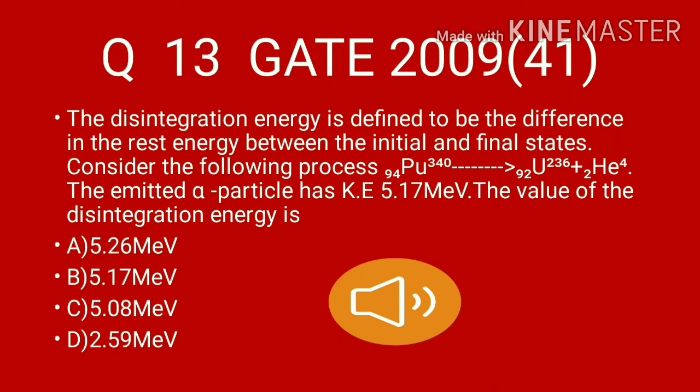Plutonium, atomic number 94, mass number 240, gives uranium 236 plus alpha particle. The emitted alpha particle has kinetic energy 5.17 mega electron volt. The value of the disintegration energy is A. 5.26 mega electron volt, B. 5.17 mega electron volt, C. 5.08 mega electron volt, D. 2.59 mega electron volt.